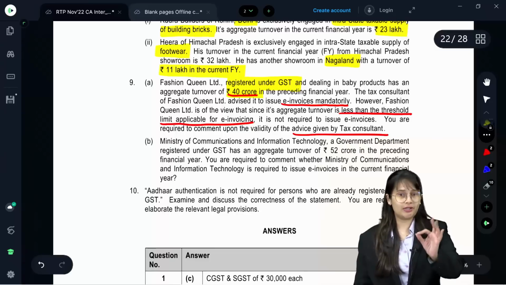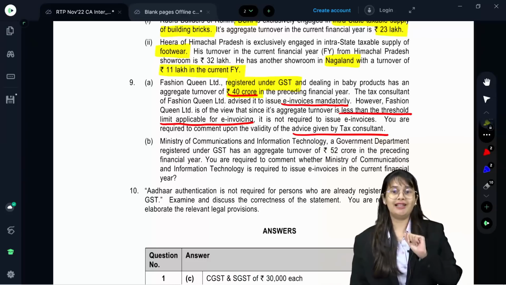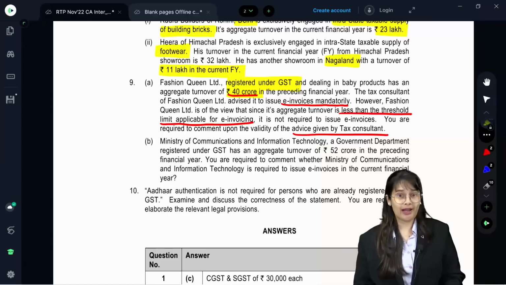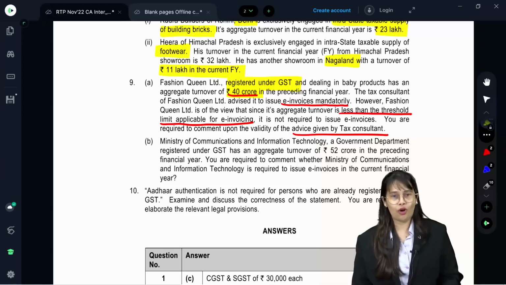To registered person. B2B. B2B and export, e-invoicing is mandatory for turnover exceeding 20 crore. Hence, over here they have exceeded 20 crore. E-invoicing is mandatory and the advice given by tax consultant is valid in law.